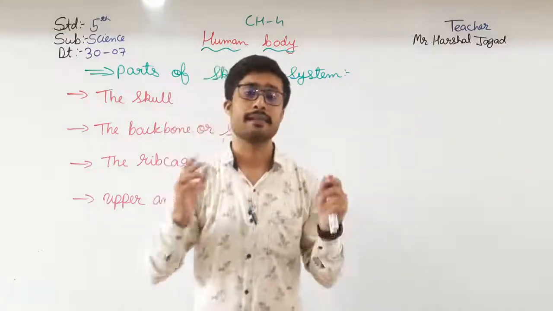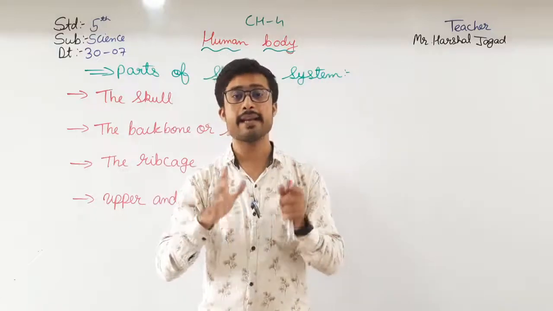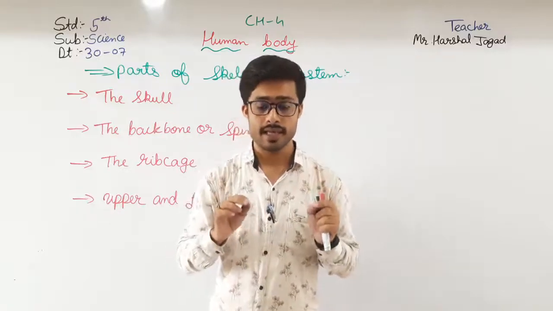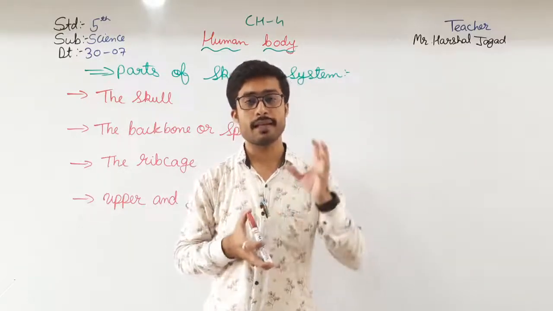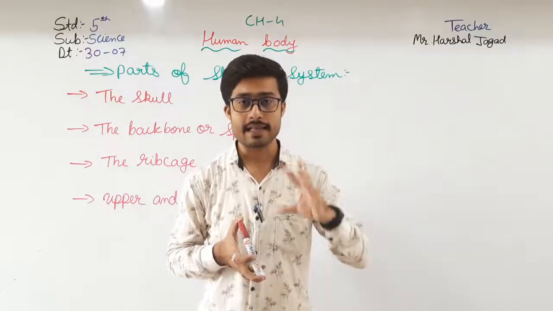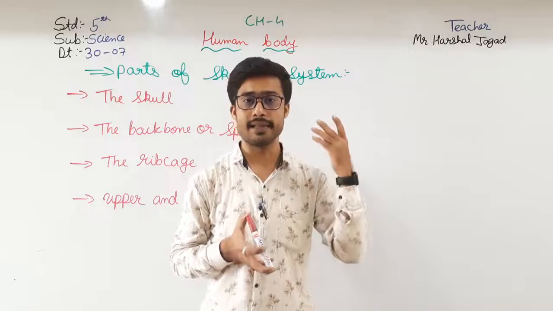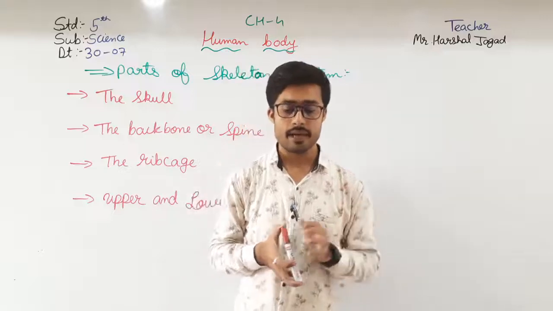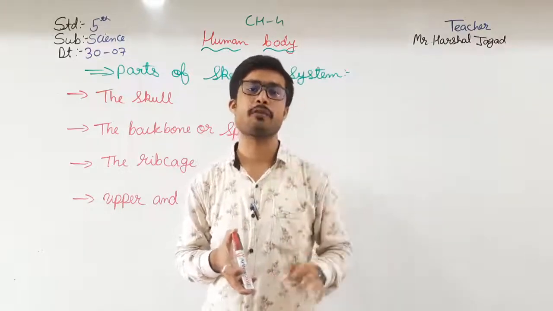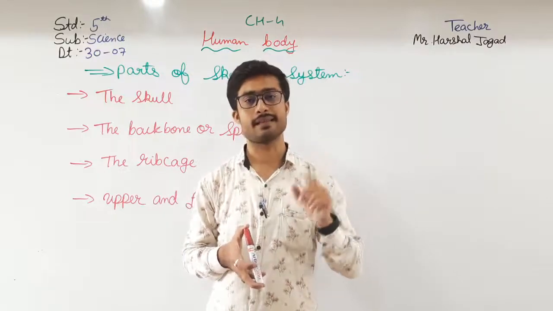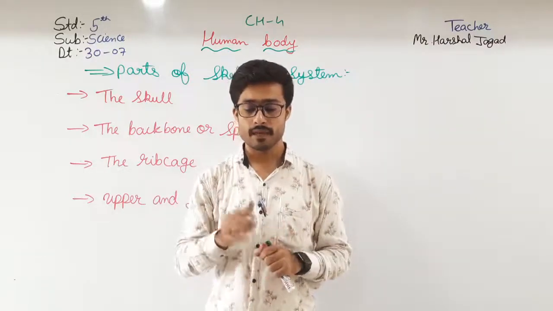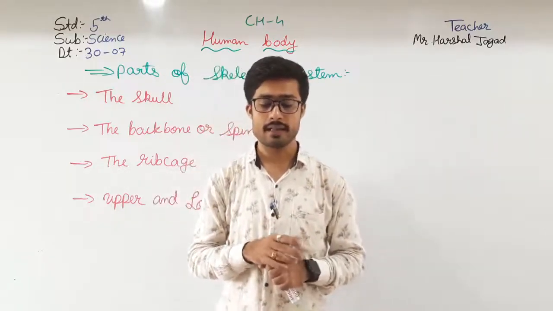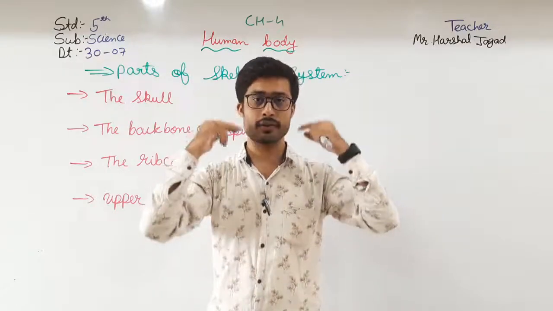Here the skull contains 8 bones. Okay, then these are joined with the suture joints. Then after, it is for what? It just protects all the sense organs like mouth, nose, eyes, ears, and also the brain is protected by the skull. Okay, and the human face means, this face consists of how many bones? 14 bones it consists of, and also they protect the sense organs. The bones are all joined and therefore immovable.